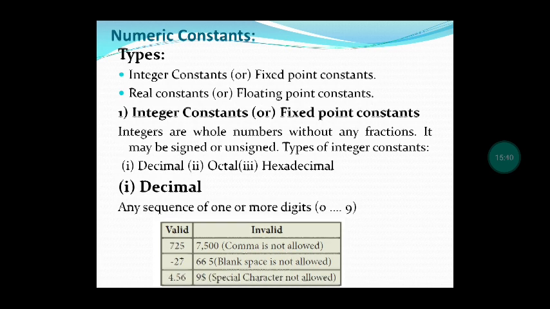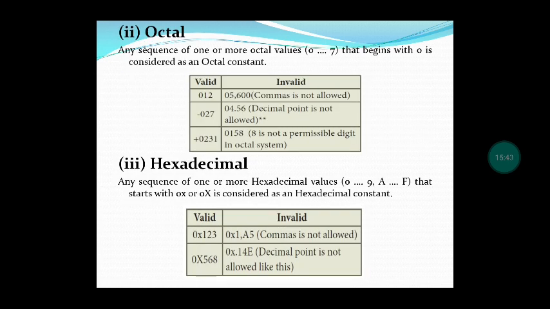Next, let us see the octal number. Octal number means it consists of one or more octal values, that is from 0 to 7. The octal number always begins with 0. Let us see the examples for octal numbers. Some valid examples given are 012, minus 027, plus 0231. Invalid ones are also given, that is 05, with a comma. Comma is not allowed, as I already said. 4.56: decimal points are also not allowed in octal numbers. And 0158: 8 is not permissible.